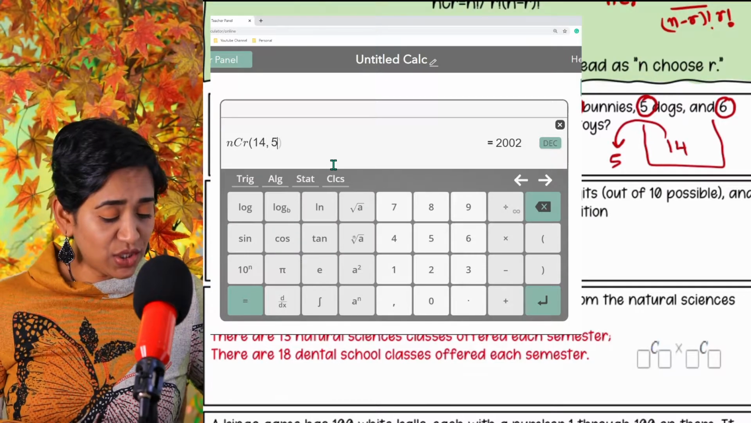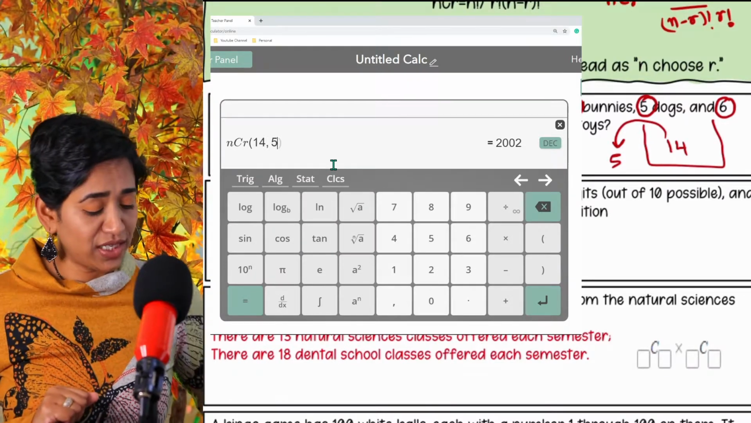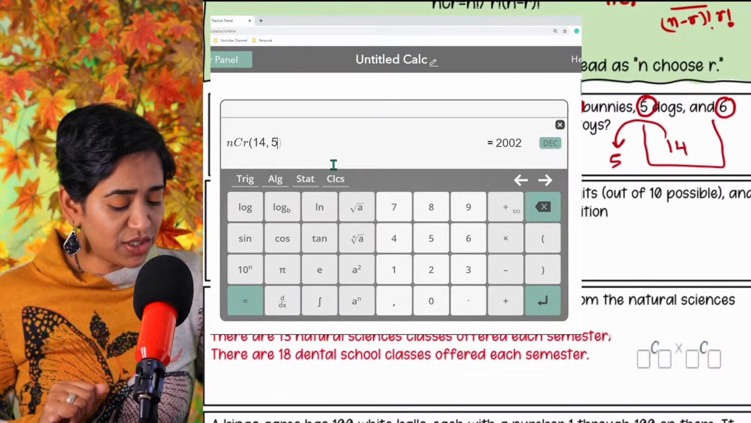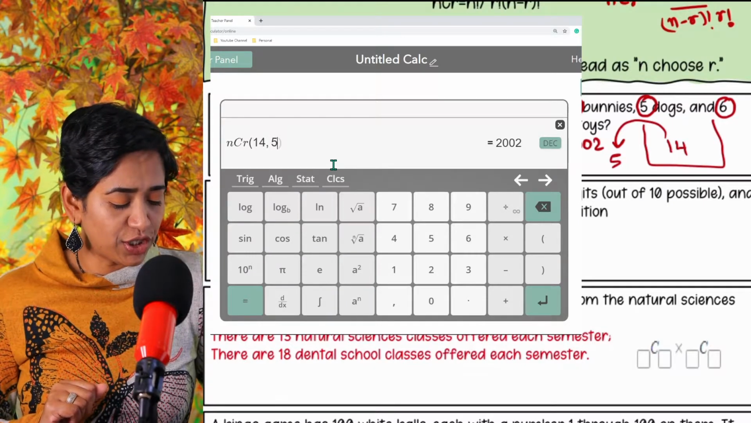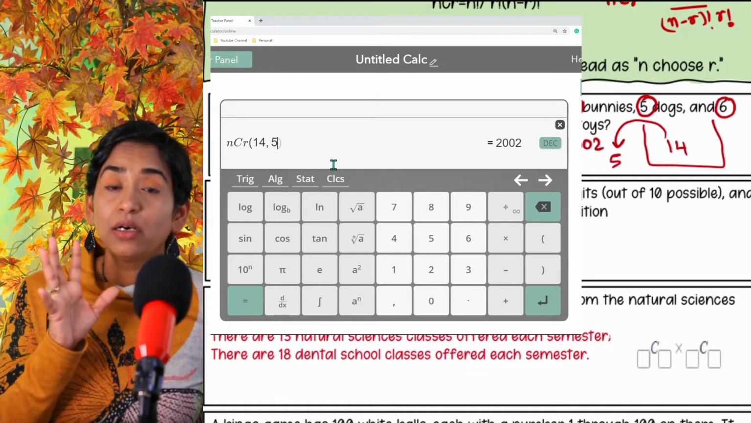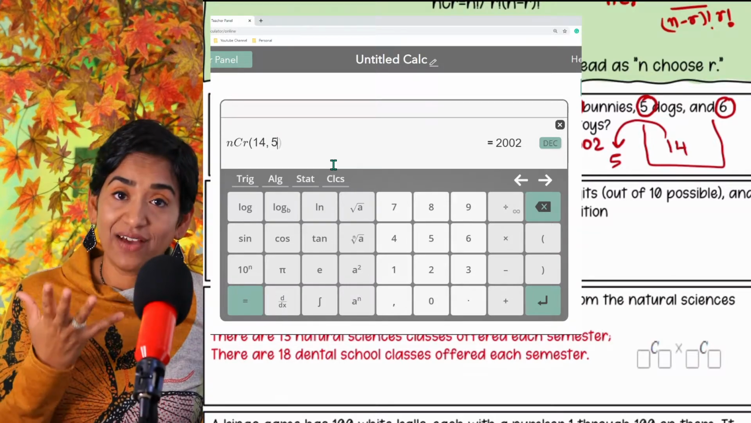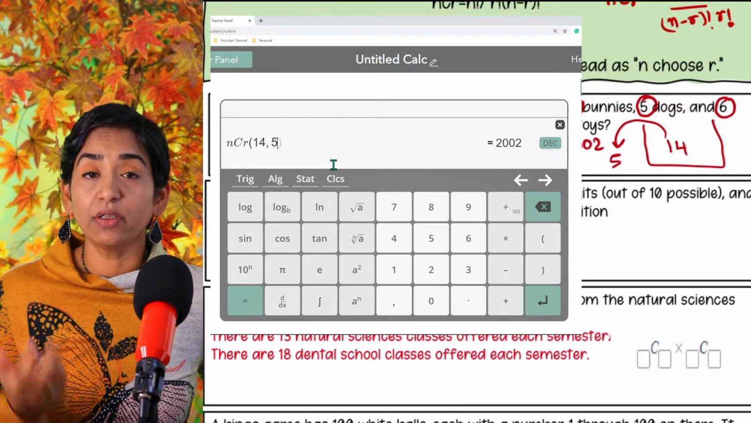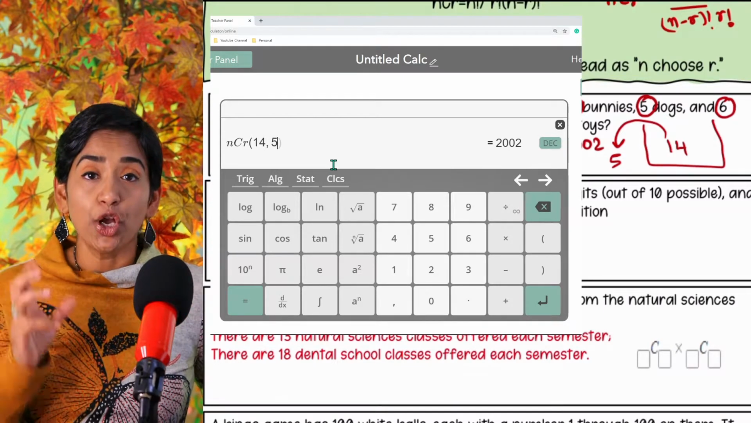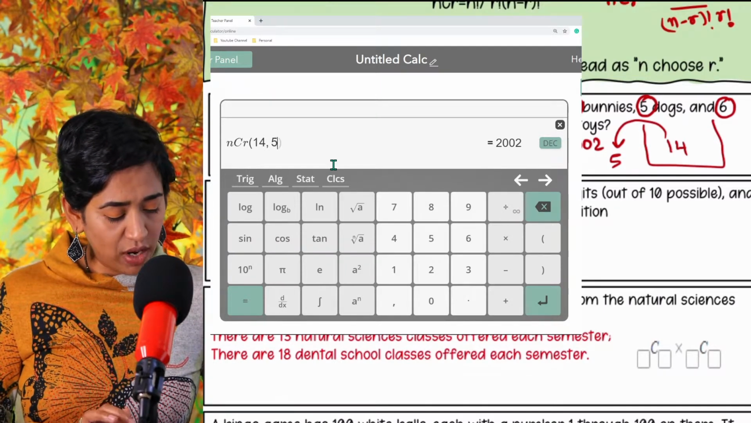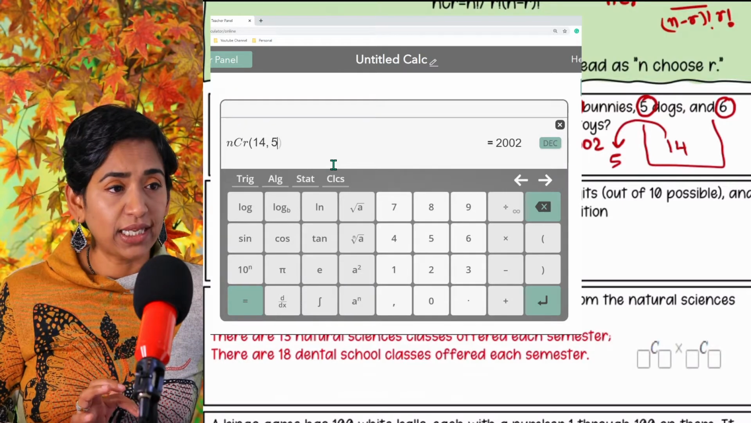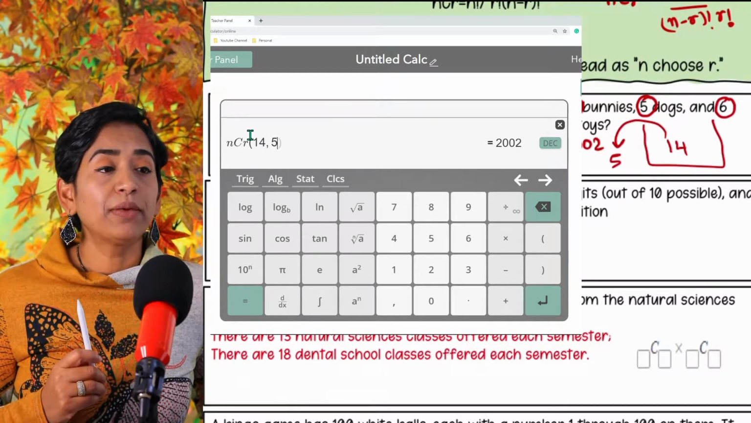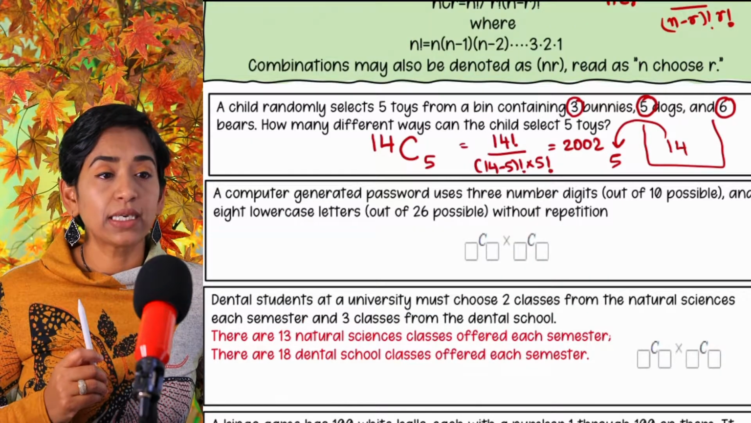Try telling this to a baby. You can pick this in 2002 ways. Okay, so it's 2002. I'm guessing the homework does not ask you to evaluate, just asks you to give the combination or the permutation notations. All right. Let's take a look at the next one here. Let me close my class calc.